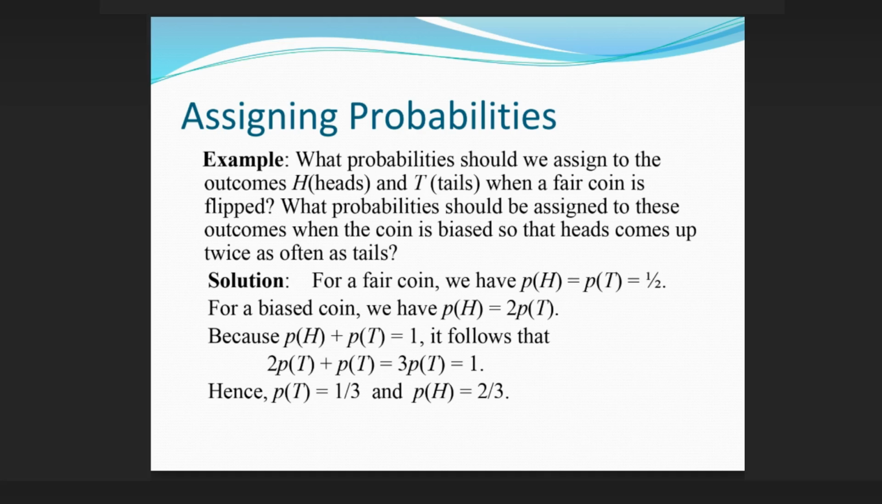Assigning probabilities. Example: what probabilities should we assign to the outcomes H, heads, and T, tails, when a fair coin is flipped? What probabilities should be assigned to these outcomes when the coin is biased so that heads comes up twice as often as tails? Solution. For a fair coin, we have p(H) = p(T) = 1/2. For a biased coin, we have p(H) = 2p(T). Because p(H) + p(T) = 1, it follows that 2p(T) + p(T) = 3p(T) = 1. Hence, p(T) = 1/3 and p(H) = 2/3.